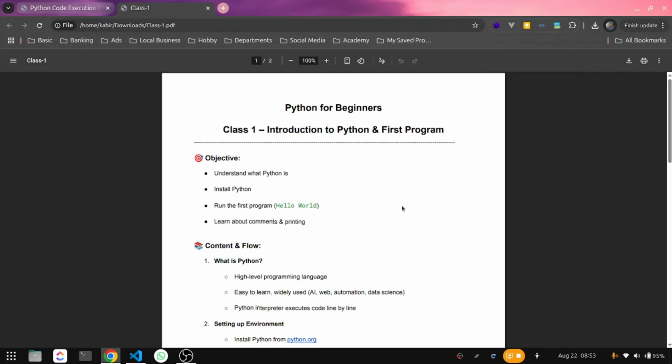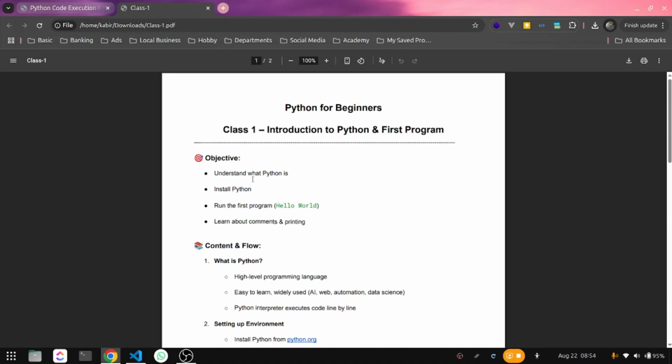In this crash course, we are going to learn Python from very basics to advanced, and this course is designed for absolute beginners who have no prior experience writing code in Python. And this course will be extremely helpful for those who are planning to learn artificial intelligence, website development, automation, or data science. So let's start our first class.